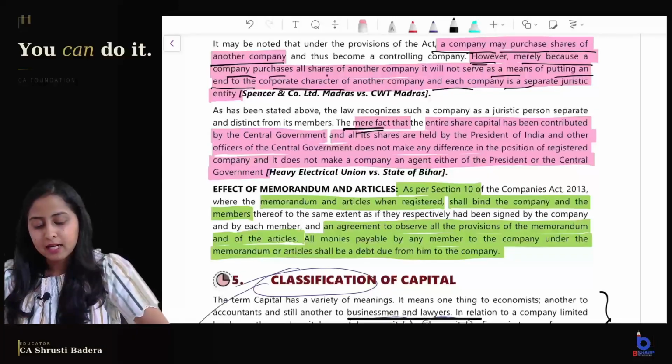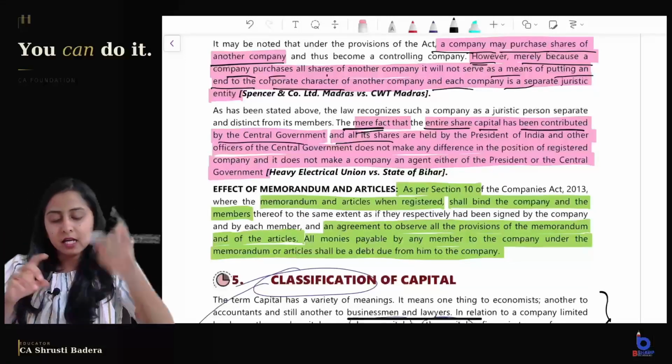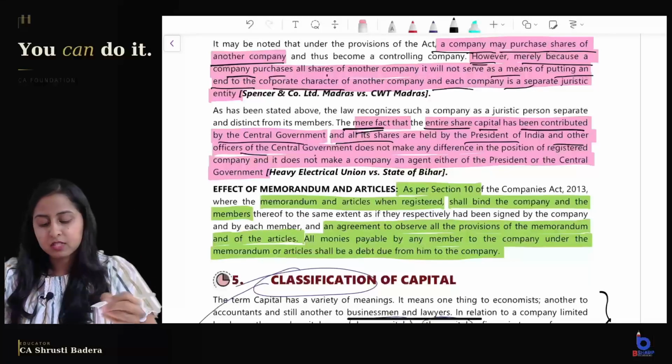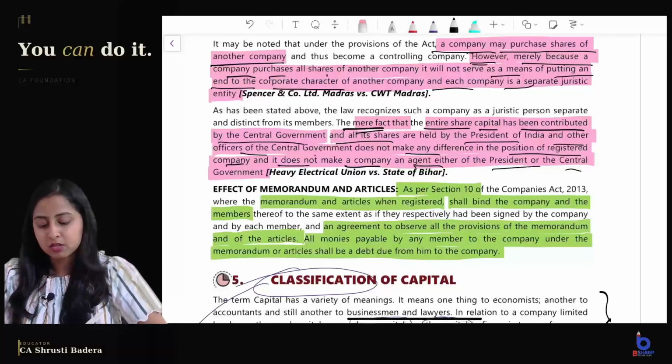The mere fact that the entire share capital has been contributed by the central government and all the shares are held by the President and other officers of the central government does not make any difference in the position of a registered company, and it does not make the company an agent of the President or the central government.